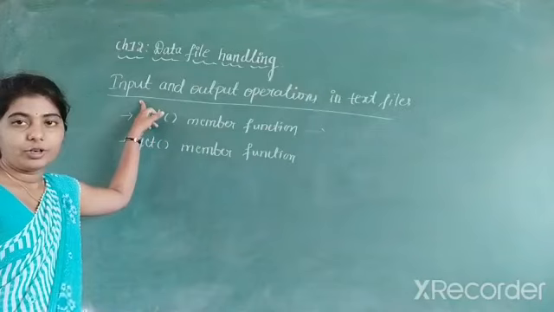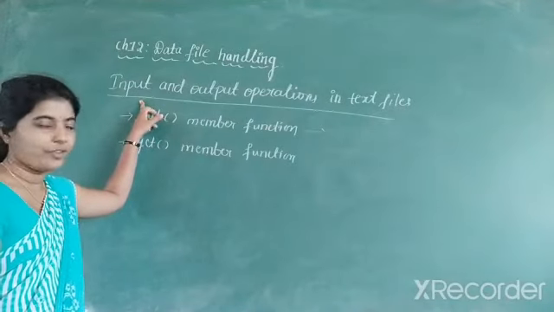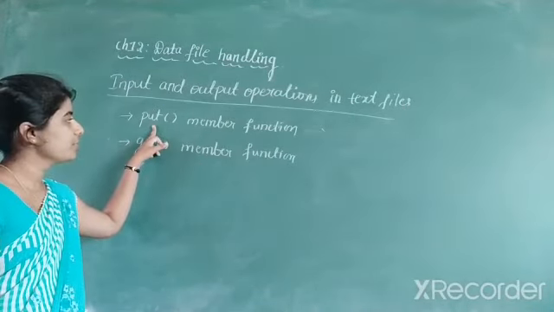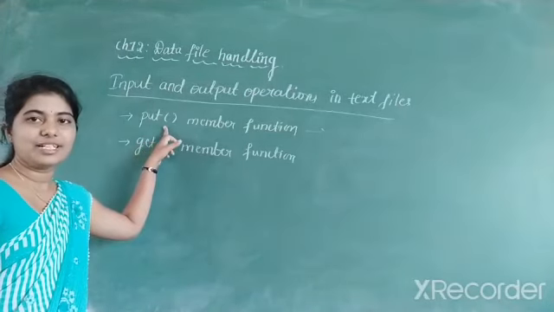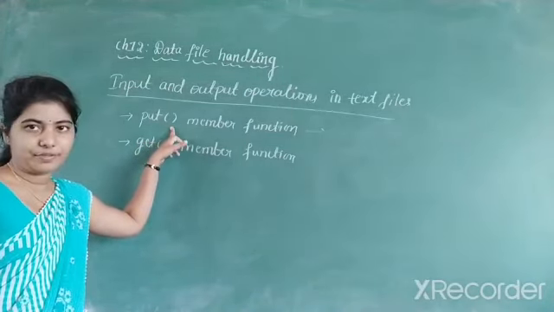So for input and output operations in text files, there are two functions: the put member function and the get member function. First we will discuss the put member function.